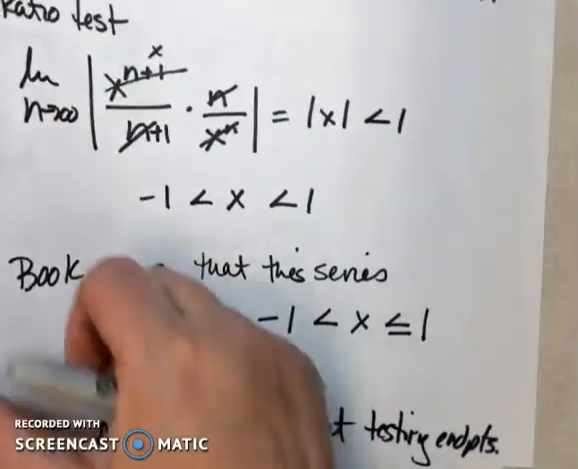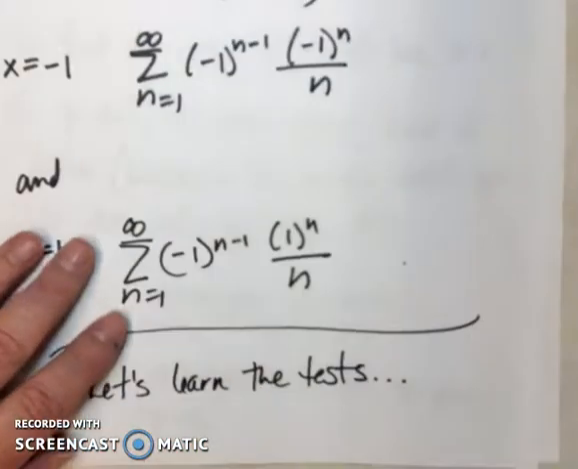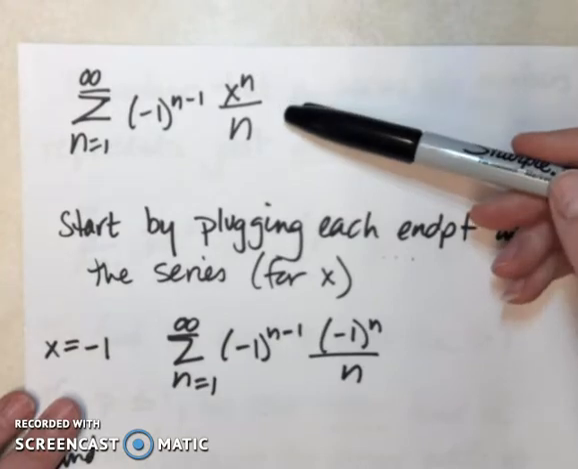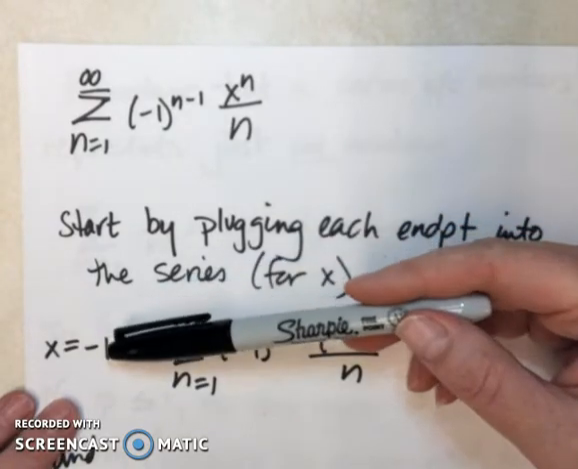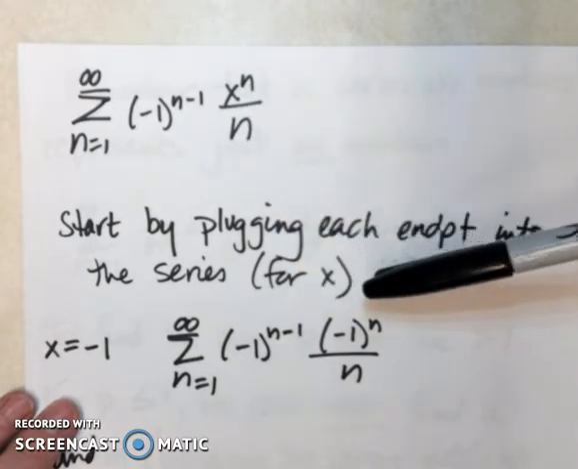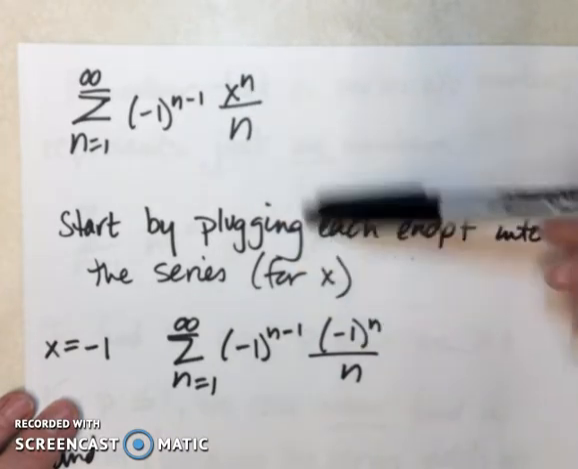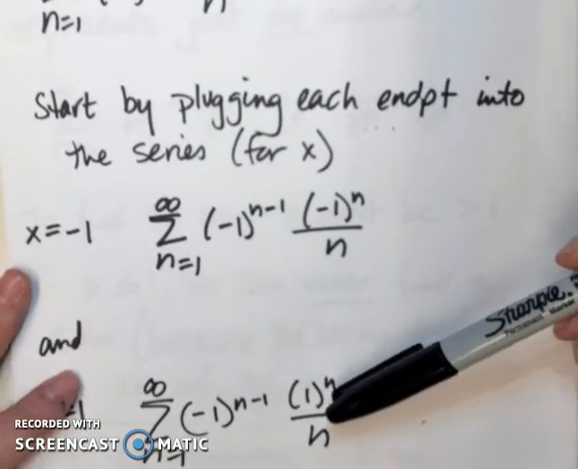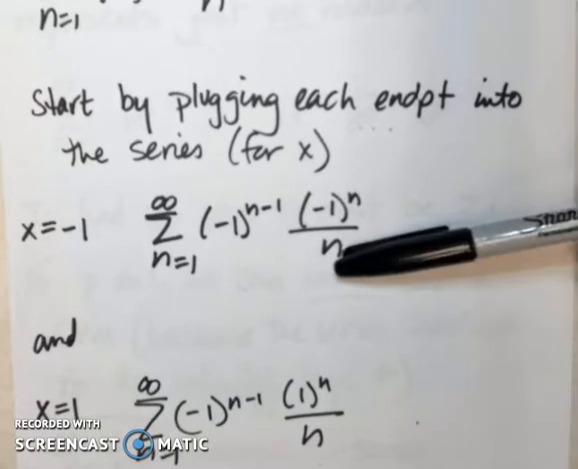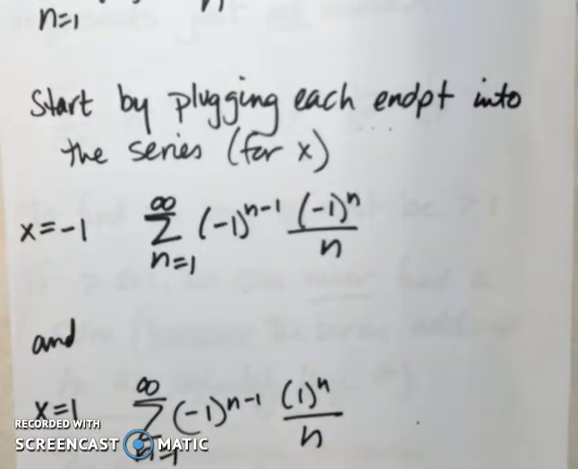Okay, so what we do once we get to this point is we plug in the endpoints for x. So here I plugged in -1. And here I plugged in 1. And we're going to come back to this. First, we're going to learn some of the tests.